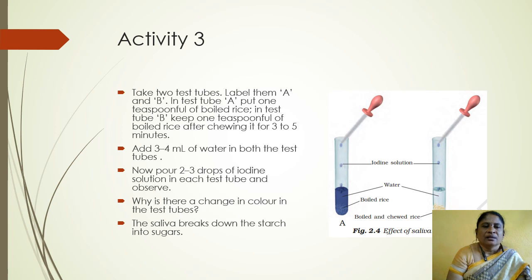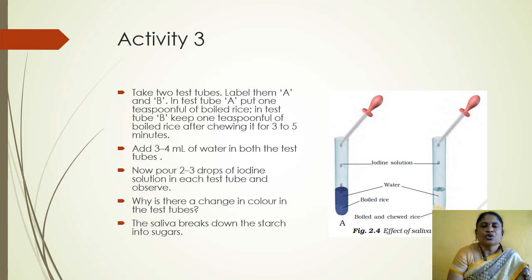Then add 3 to 4 ml of water in both the test tubes. Now pour 2 to 3 drops of iodine solution in each test tube and observe it. After some time, the 2 test tubes change the colors. Why?